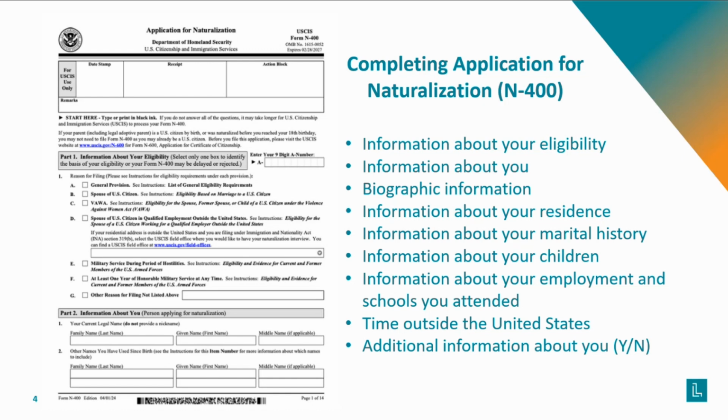The application will ask about your eligibility for naturalization, information about you, your biographical information, information about where you've resided, your marital history, your children, your employment history, schools you've attended, and time you spent outside the U.S., and more.